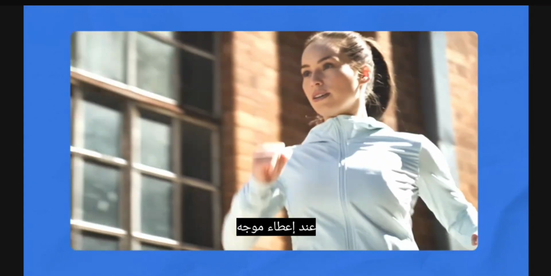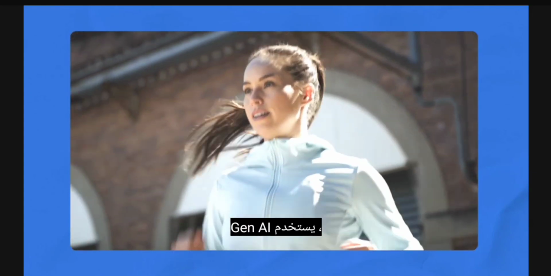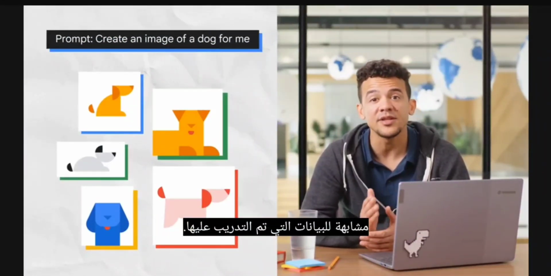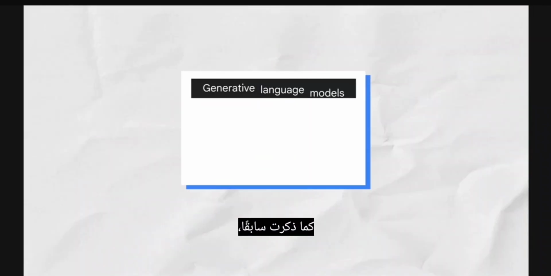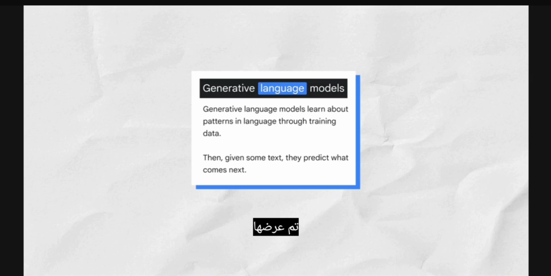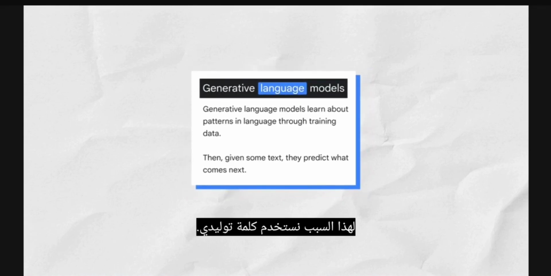When given a prompt, Gen AI uses a statistical model to predict what an expected response might be, and this generates new content. It learns the underlying structure of the data and can then generate new samples that are similar to the data it was trained on. Like I mentioned earlier, a generative language model can take what it has learned from the examples it's been shown and create something entirely new based on that information. That's why we use the word generative.